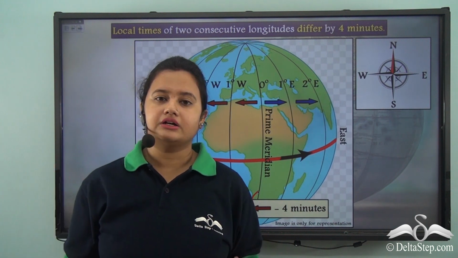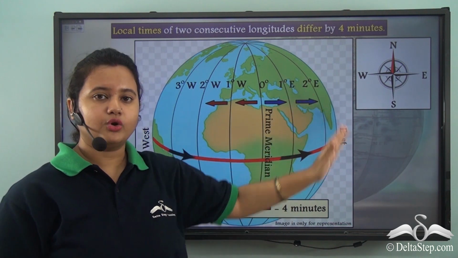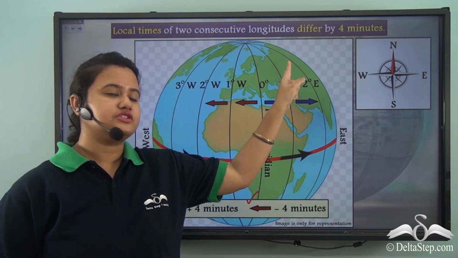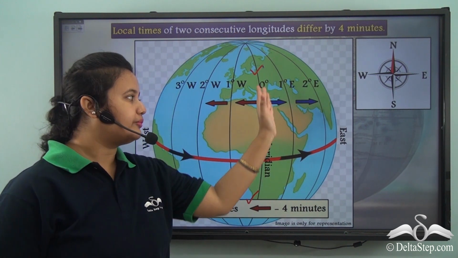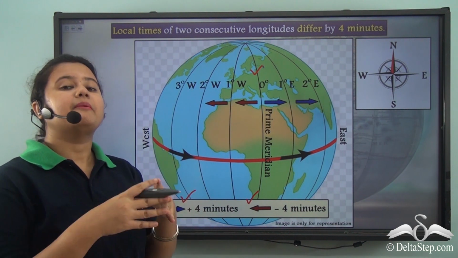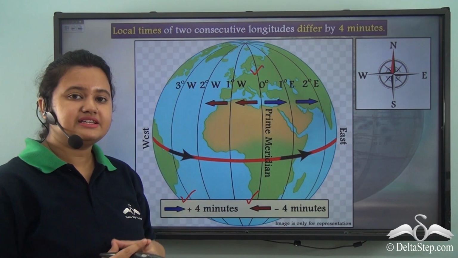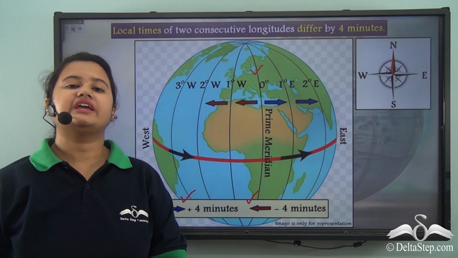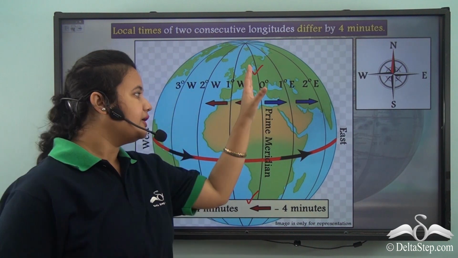This is because our earth rotates from west to east. So the eastern hemisphere of our globe faces the sun first. So places lying to the east of 0 degree longitude will have time ahead of that of the prime meridian. Again, places lying to the west of prime meridian will have time behind the 0 degree longitude. This is because the western hemisphere sees the rising sun after the prime meridian. So this is how we can calculate the local time of different longitudes based on the prime meridian.